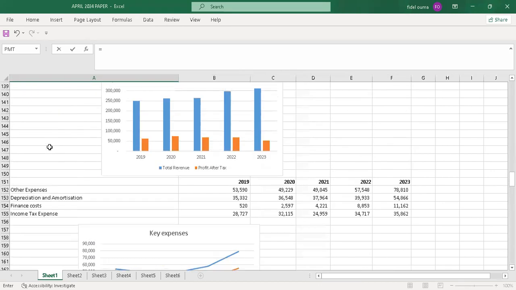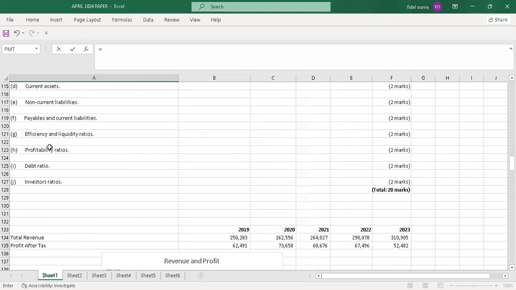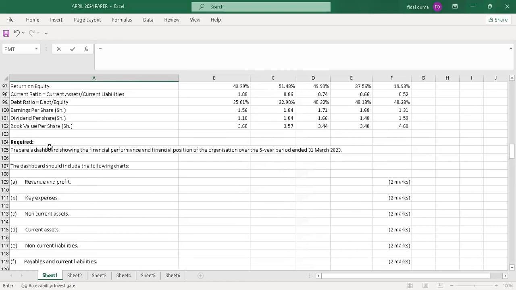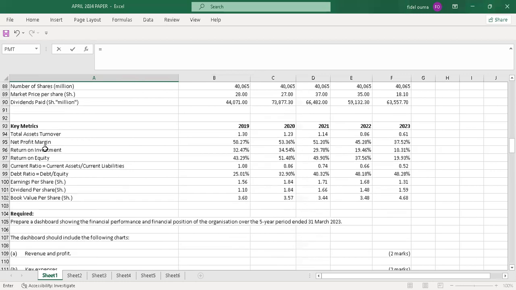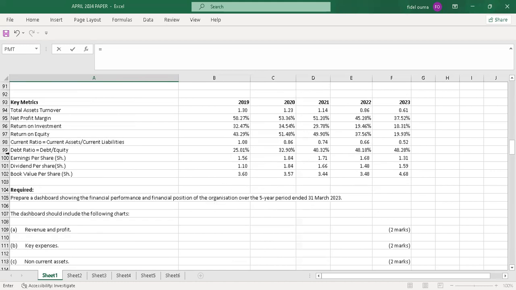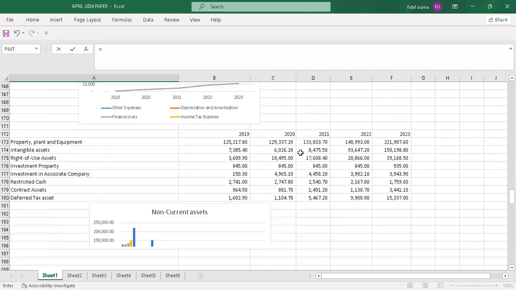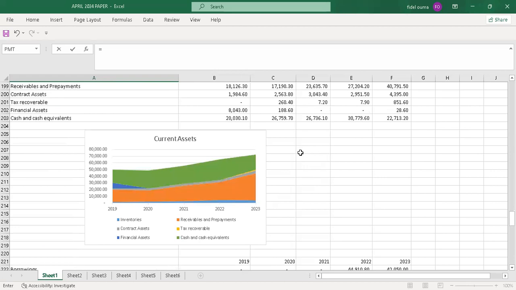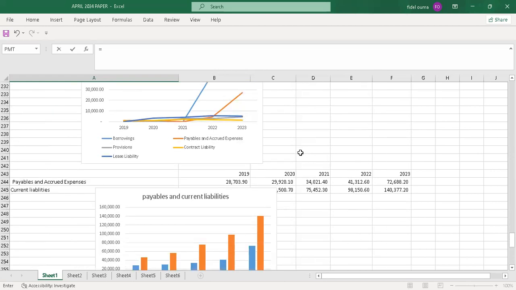Next you check whether there was earning per share. Yeah, there was earning per share in shillings. It's here. So I'll also include it, and also the book value per share. But the most common profitability ratios are always two: the return on investment and the net profit margin or the gross profit margin.